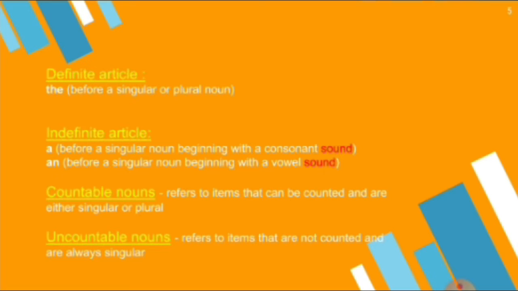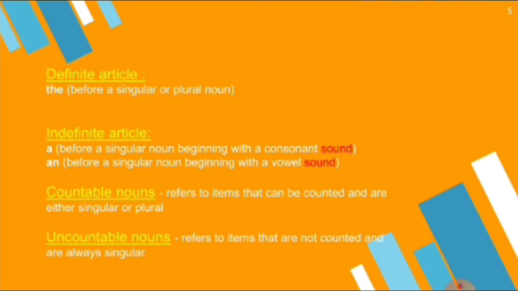I have put that word "sound" in red color. Why? Because we depend only on the sound of the words. Sometimes p is silent in psychology, sometimes h is silent, sometimes t is silent. So sound in the English language matters a lot.